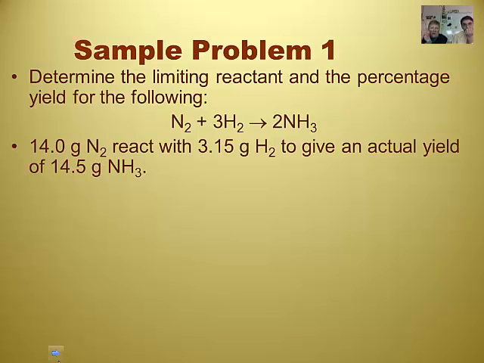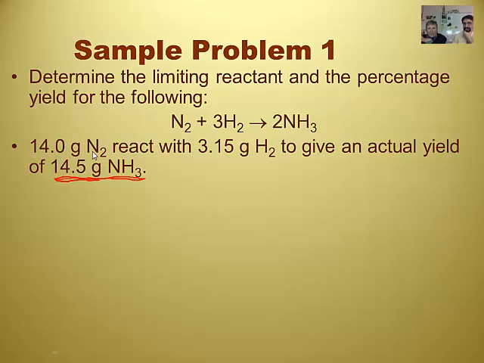Okay, hold it. I don't get it. All right, well, how do we get the 14.5 grams? Is this done for us already? This lab was done for us already. They told us that the actual yield was 14.5. That's what they actually got. So this is an experimental value. Okay. This is an experiment that was done for us.